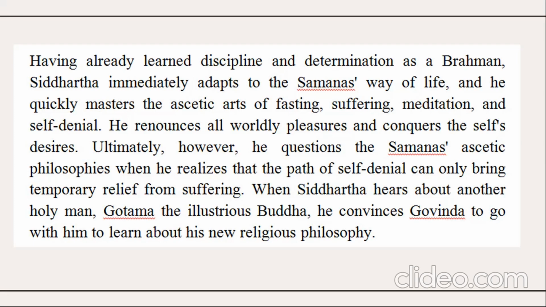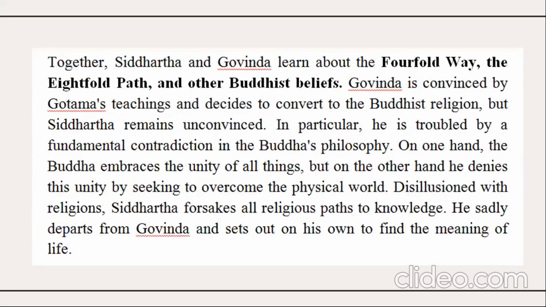When Siddhartha hears about another holy man, Gautama, the illustrious Buddha, he convinces Govinda to go with him to learn his new religious philosophy. Together, Siddhartha and Govinda learn about the fourfold way, the eightfold path, and the other Buddhist beliefs.